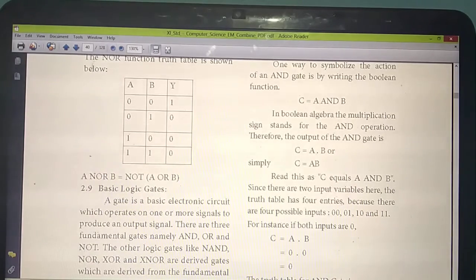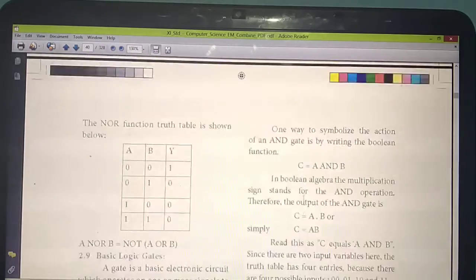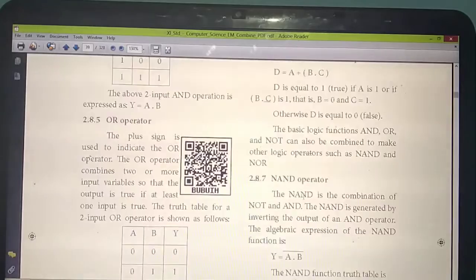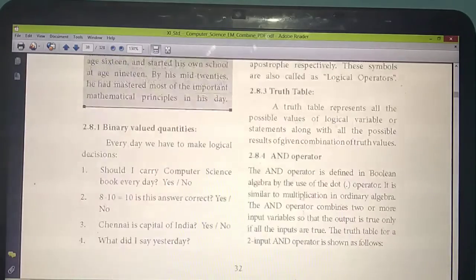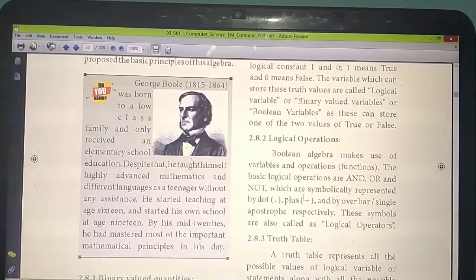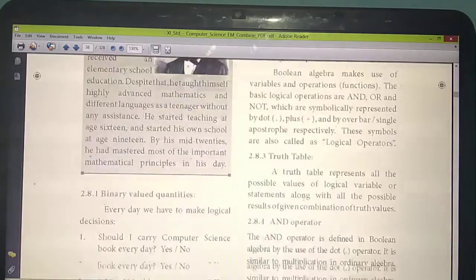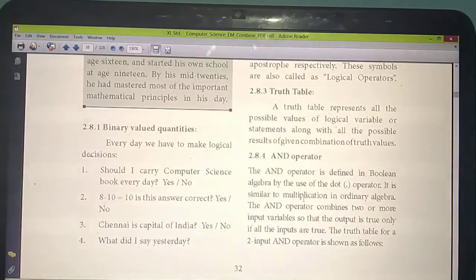So today up to this is enough. Tomorrow we are going to study logic gates. So what are the things you have studied today? What do you mean by logical operations? What do you mean by truth table? And what are the operators you have studied? AND operator, OR operator, NOT, then NAND and NOR.